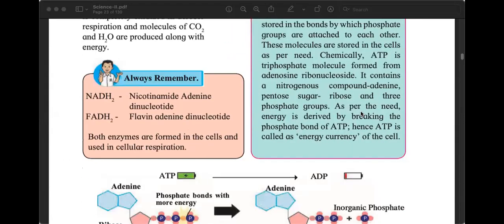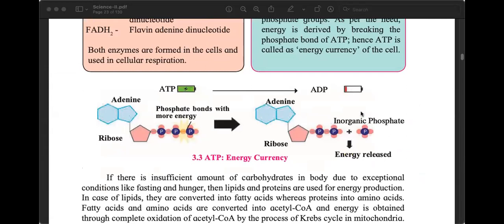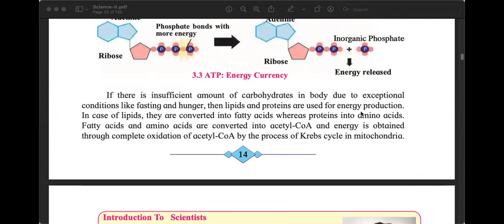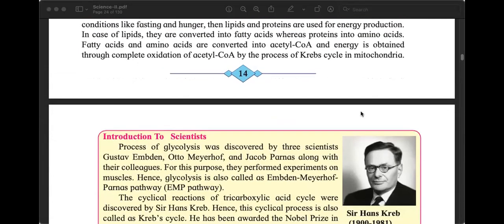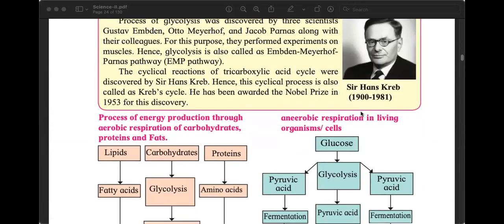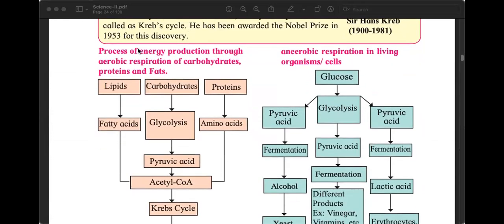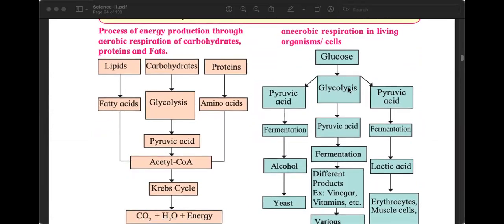We will study not just how energy is produced in our body, we will also study how energy is produced in some other organisms also. So we will study two types of respiration. One will be called aerobic respiration. Another one will be called anaerobic respiration. There are many spelling mistakes in this chapter, and there are many problems with many of the diagrams and many of the questions and answers in the textbook. So please pay attention when we are studying in class.